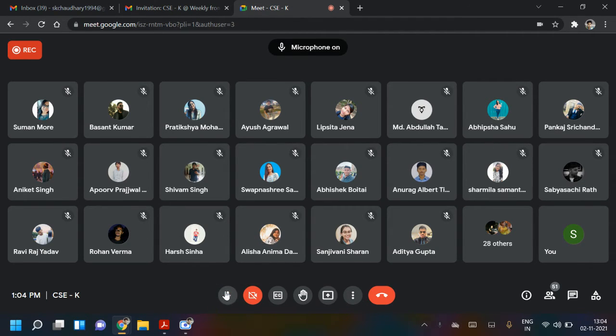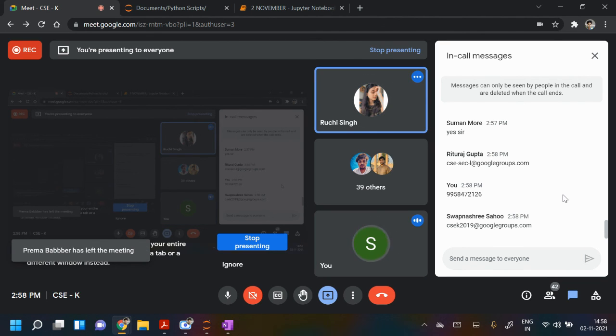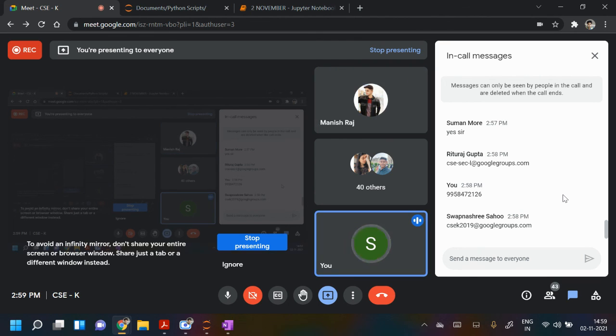Those who are also saying section and present, repeat. Sir, I'm from section L, Ruchi Singh. I'm present. Section L, Ruchi Singh. What is your registration number? 2839. Okay. Sir, Manish Raj, 776 from A section. 2656. I'm from section L. I'm present, sir. Registration number 2656, Manish Raj.